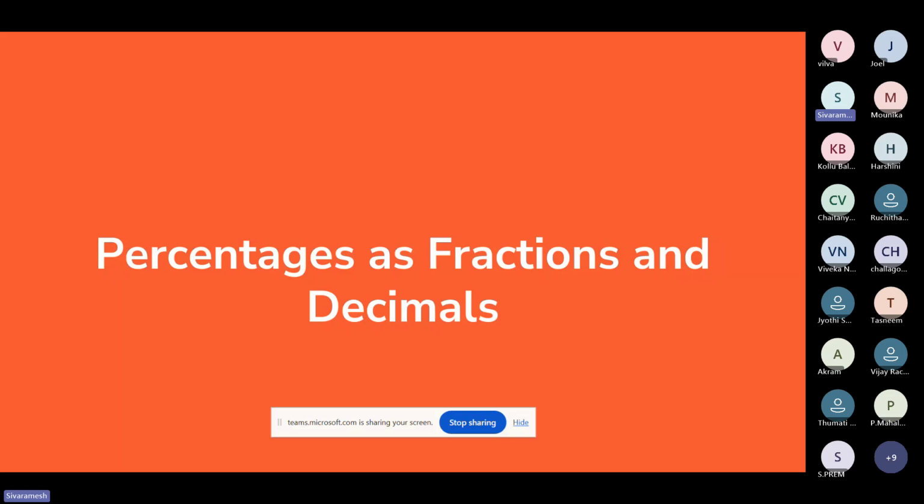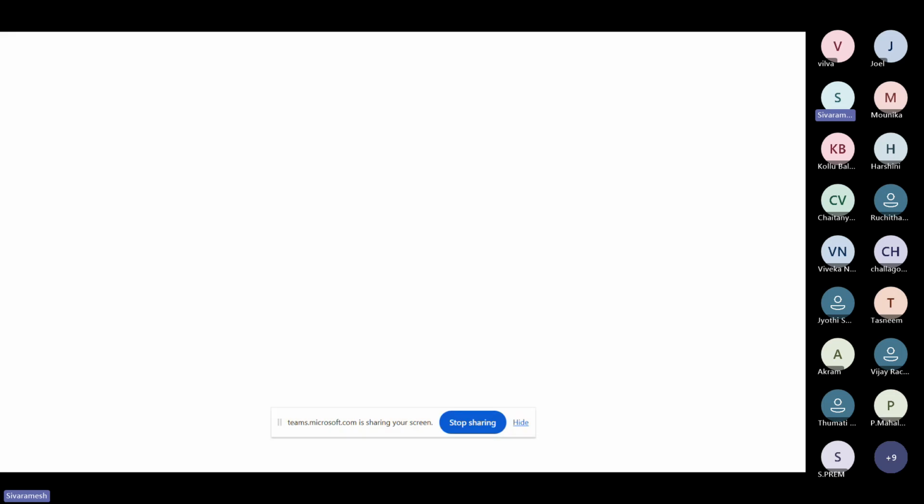Now, percentage as fractions and decimals, or basically what we call percentage to fraction and fraction to percentage. This is our third trick. Just make a heading: when we have fractions, we have to convert that to percentage. Fraction to percentage or percentage to fraction, on either side. If I ask for any fraction, you have to be in a position to say the percentage. If it is a percentage, you have to say the fraction, on either side.